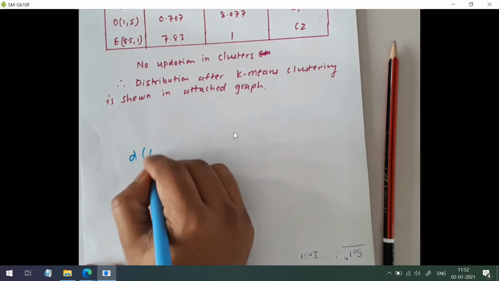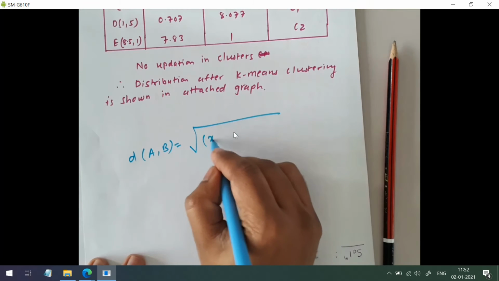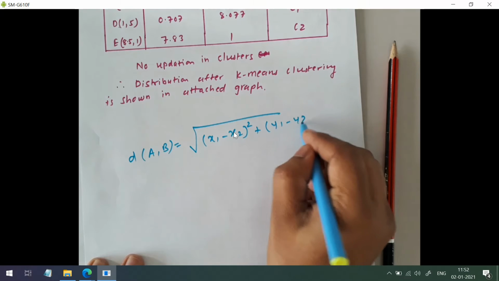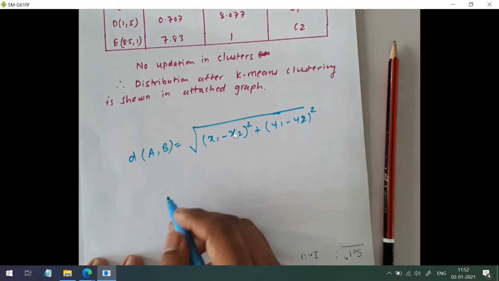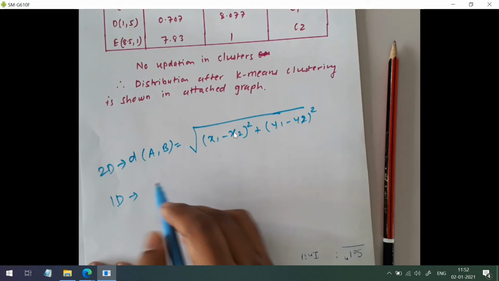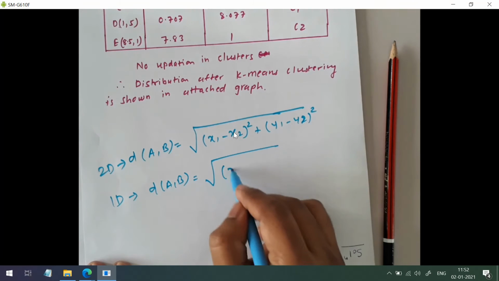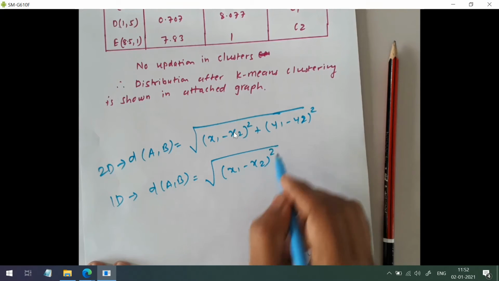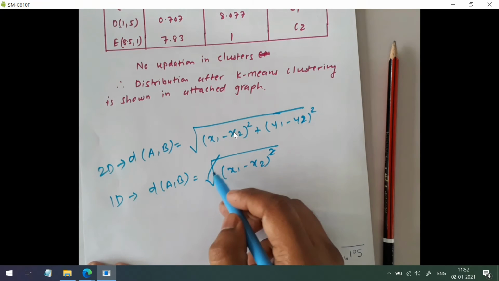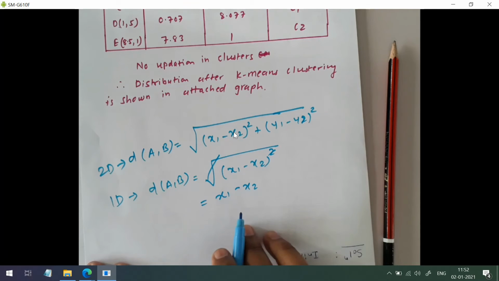The distance between A and B equals the square root of (x1 minus x2) squared plus (y1 minus y2) squared. So this was for 2 dimensional data. For 1 dimensional data there will be only one coordinate, so the square root and square will cancel out, and the formula will look like this.